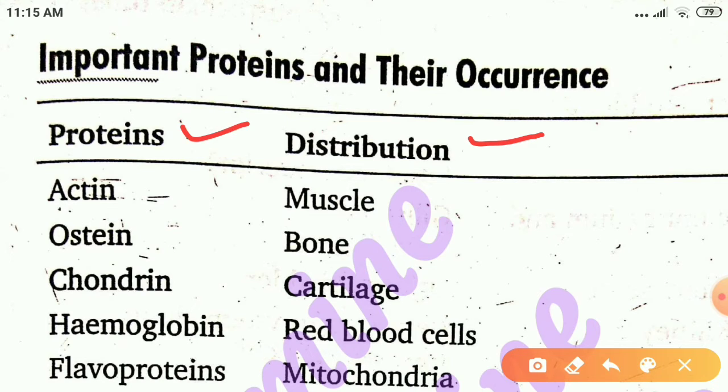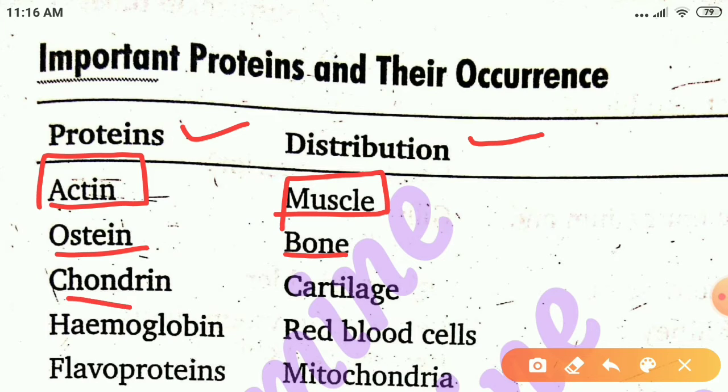The first protein we are starting with is actin. Actin's distribution is in muscles. Then we are with ostin, and ostin is present in bone. And you can learn this by, as we all know, that there is a disease known as osteoporosis, which is related to bones and bone density. So you can learn it with that technique.